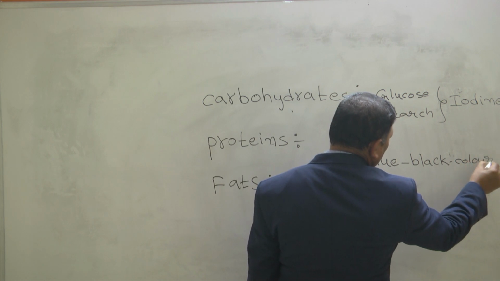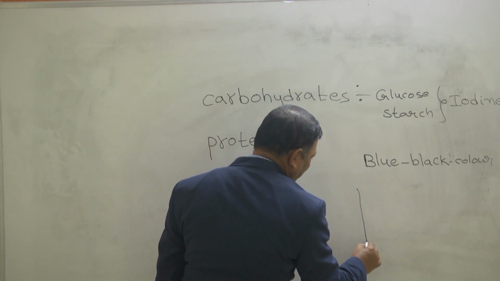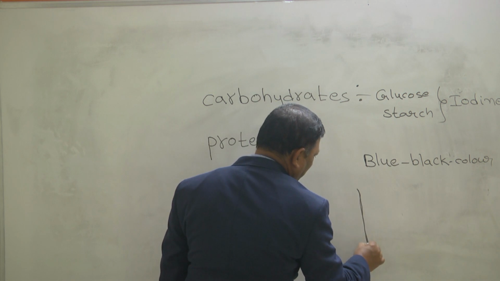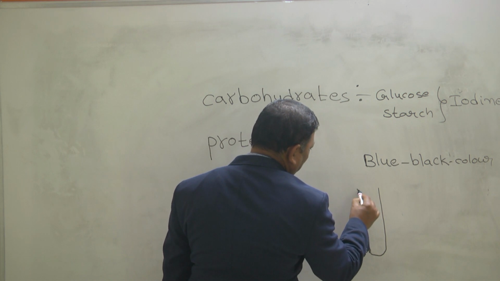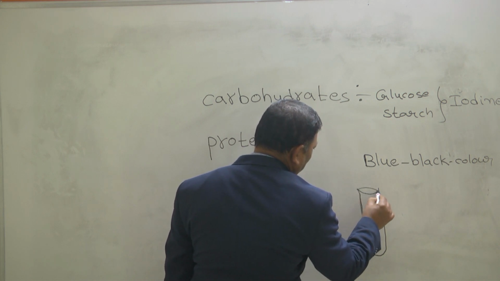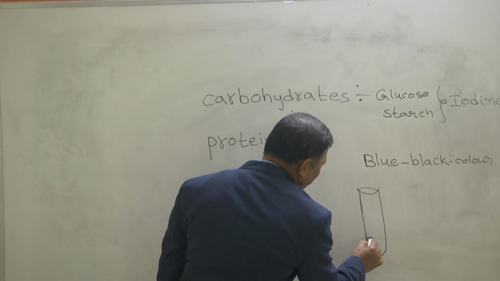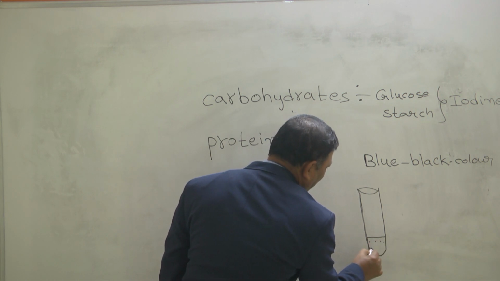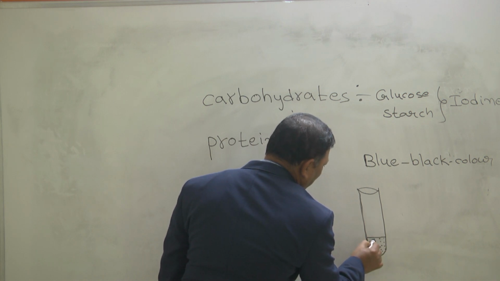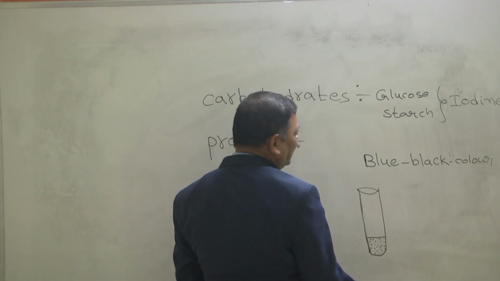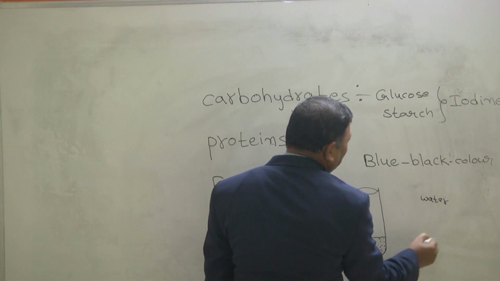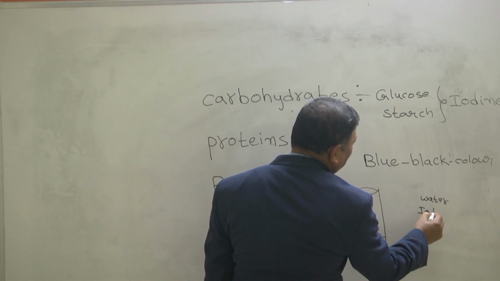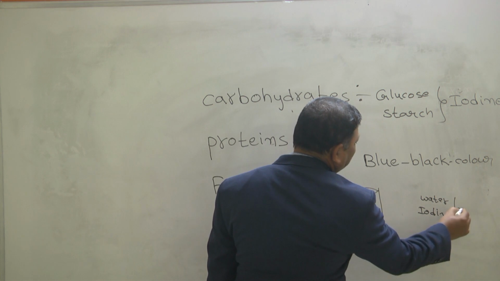First, you take a test tube. In the test tube, you take the carbohydrate. To this carbohydrate, you add some amount of water and iodine, then iodine solution is formed.